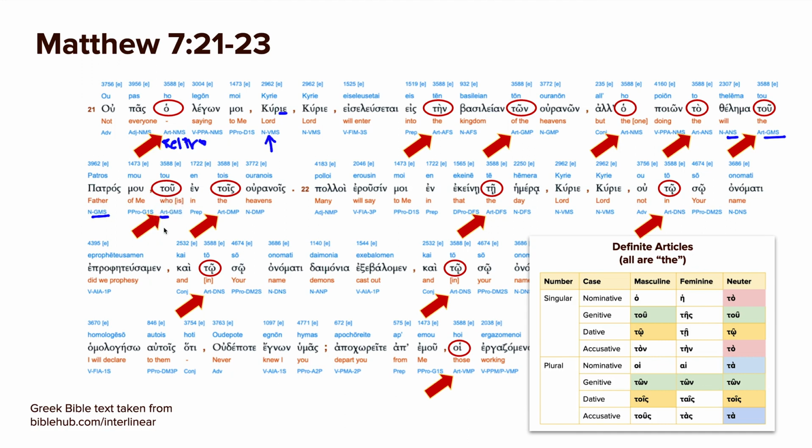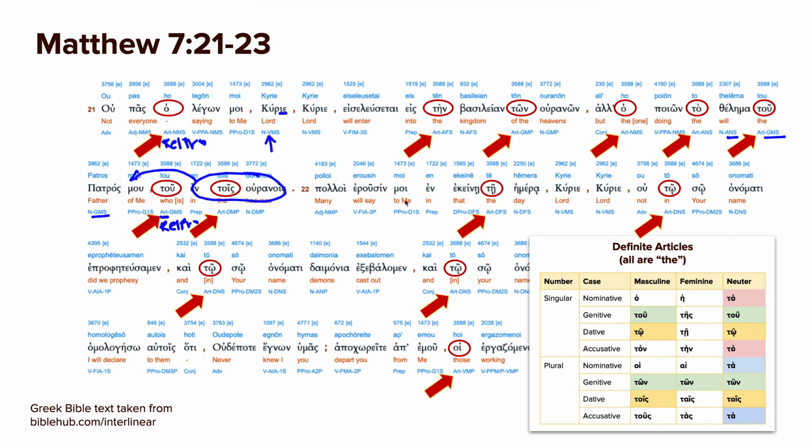It's kind of used as a relative pronoun again. So sometimes the article is intermingled. It's kind of put in place. Tou en tois ouranois. I think of this article as glue that glues the one in the heavens to what it's modifying. So it's a glue that sticks this little descriptive phrase to the patros.